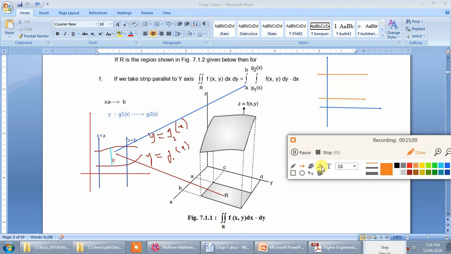Okay, so let me give names to these two lines. So this is x is equal to, suppose, c. Let us have a different constant. So this is x is equal to c, and this one is, suppose, x is equal to d.